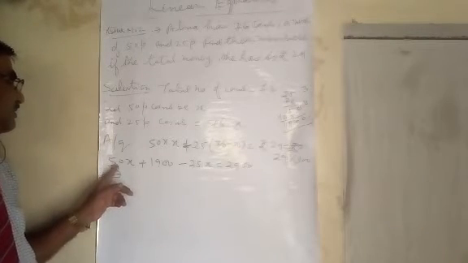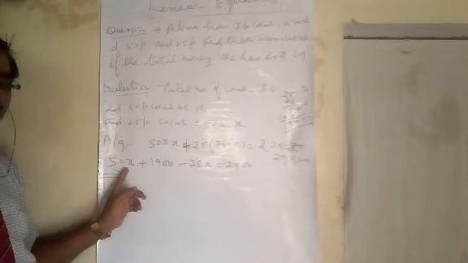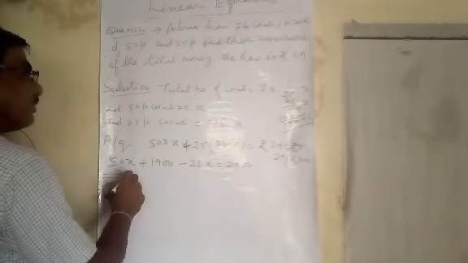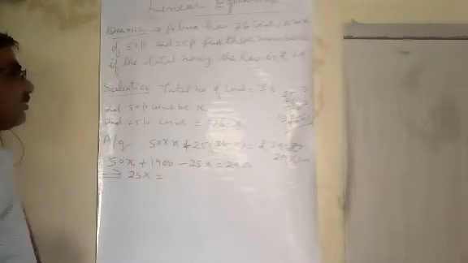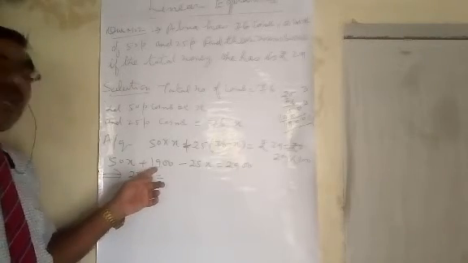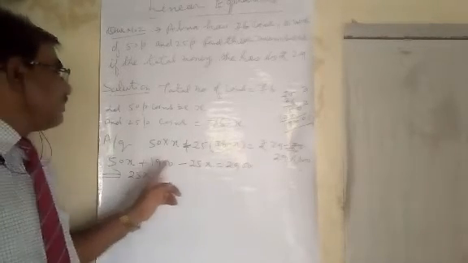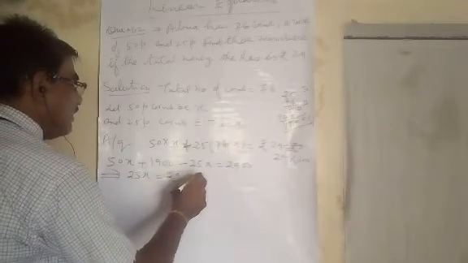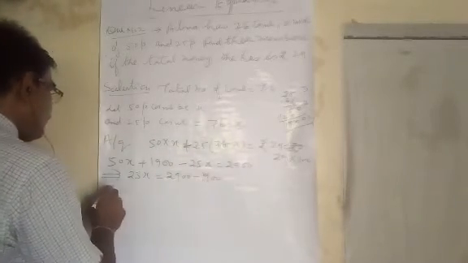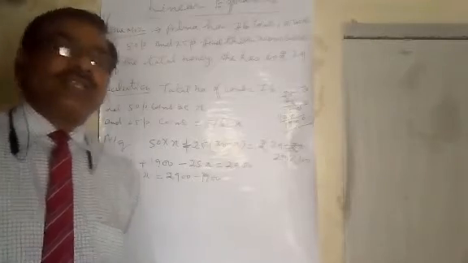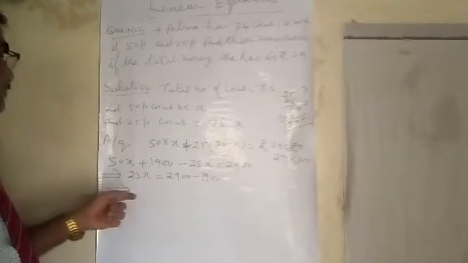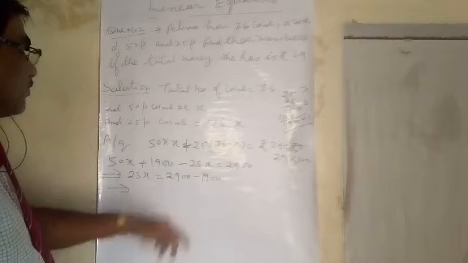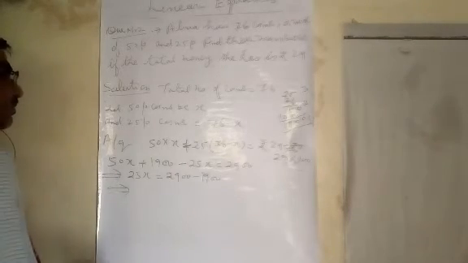Now this is a linear equation. So I will subtract 25x from 50x, we get 25x. Therefore 25x equals, now I will transpose plus 1900 from the left hand side to the right hand side, then it will be 2900 minus 1900. When you subtract 1900 from 2900, we get 1000.